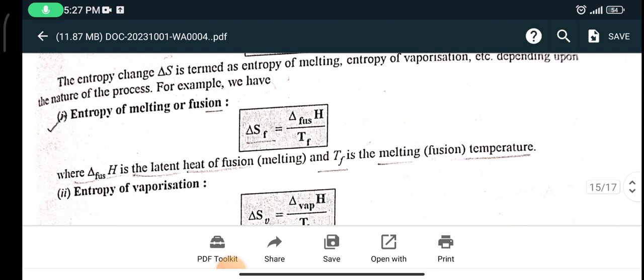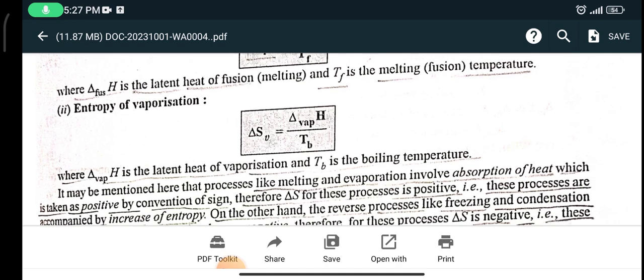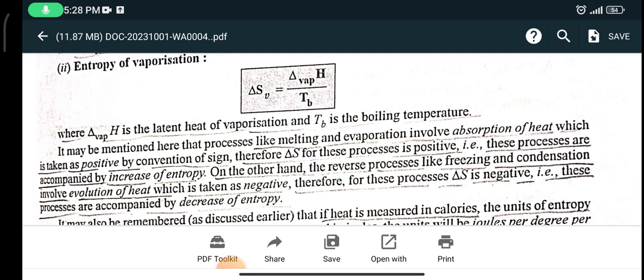Entropy of melting or fusion, delta S F, is delta H of fusion upon temperature of fusion. Delta H of fusion is latent heat of fusion, melting, and TF is the melting, fusion temperature. Entropy of vaporization, delta SV, is equal to delta H of vaporization upon TB, the boiling temperature.